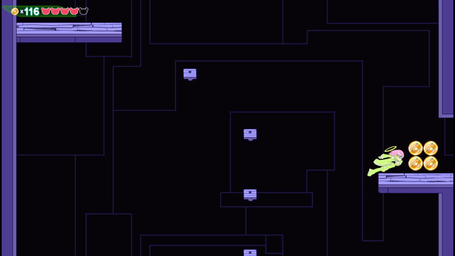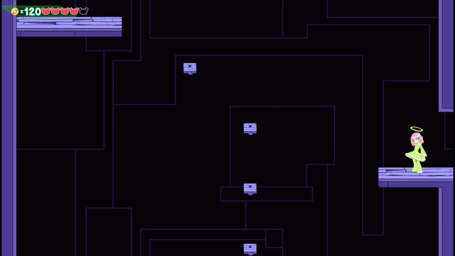Did you get all the coins? You might have gotten all the coins in the game. I think we got all the coins up to this point. Yeah, I was trying to do that. So yeah, that was our final platforming test. It is pretty hard, especially to do with keyboard. I hate playing these kind of games with keyboard, so we do recommend if you do play this after watching this, that you use the controller, please.